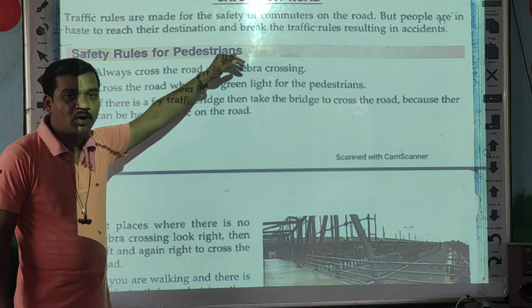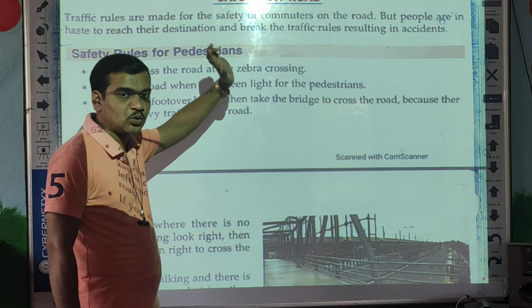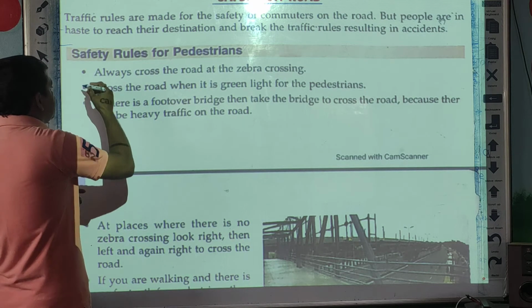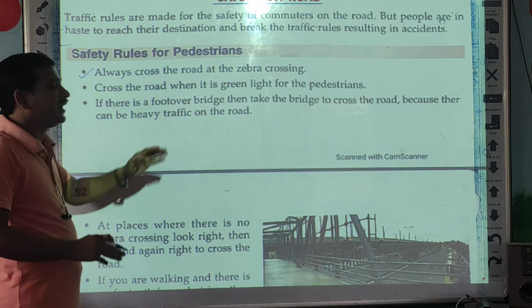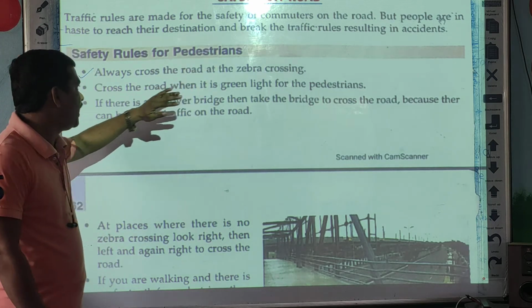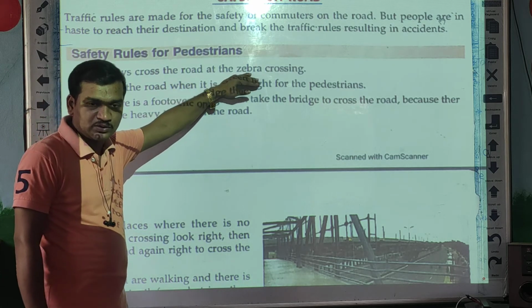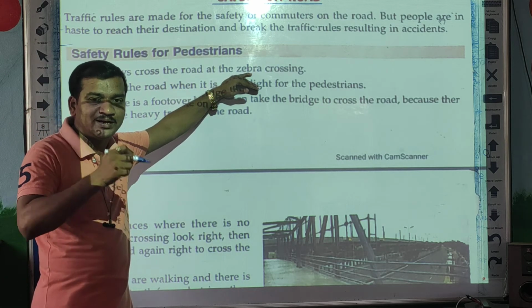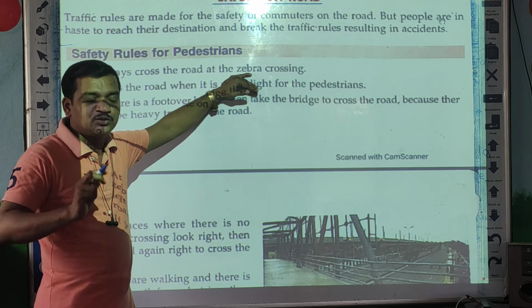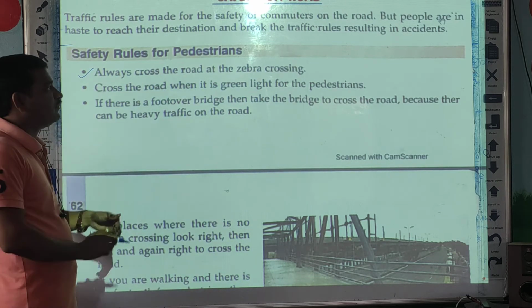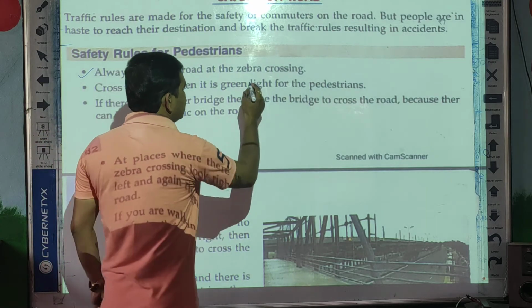Pedestrians are people who walk on the street or road. So always cross the road at the zebra crossing. Those are pedestrians, those who are walking on the road. Always cross the road at a zebra crossing. Wherever there is a zebra crossing, you know, there are white marks. So that is called the zebra crossing. You can cross the road wherever a zebra crossing is there.